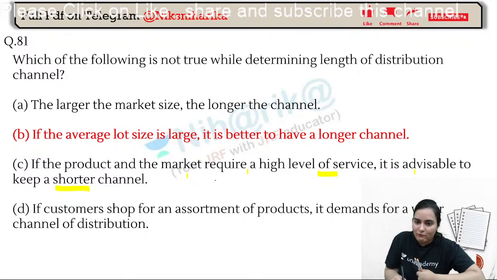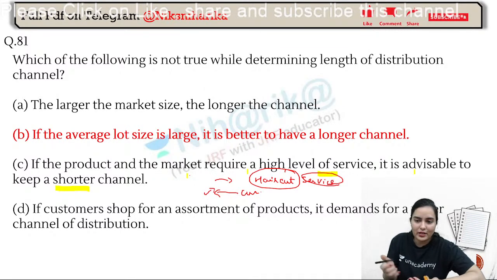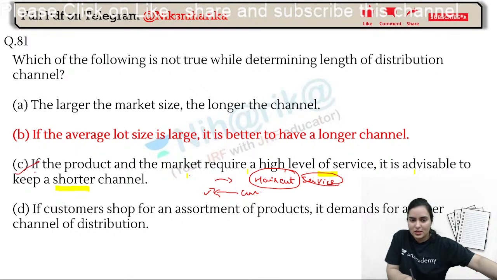Okay, suppose you want to get a haircut. Haircut is a service, so it's better that you directly visit your salon. So the customer will meet the person who will be giving the service. Why is a longer channel required? So this is correct. Fine. So that's why this will not be the answer.